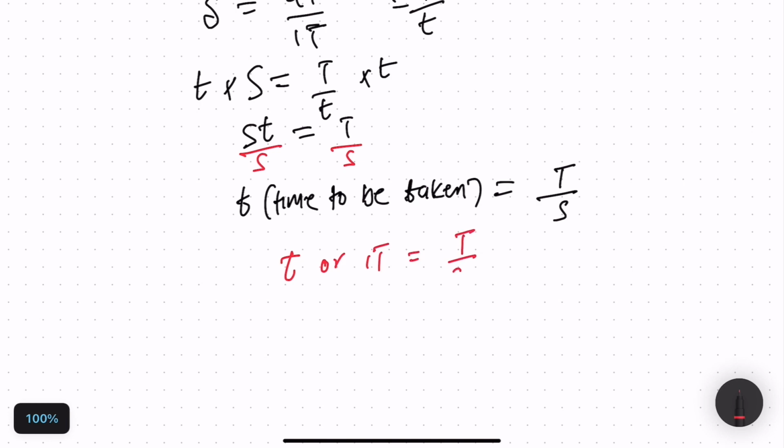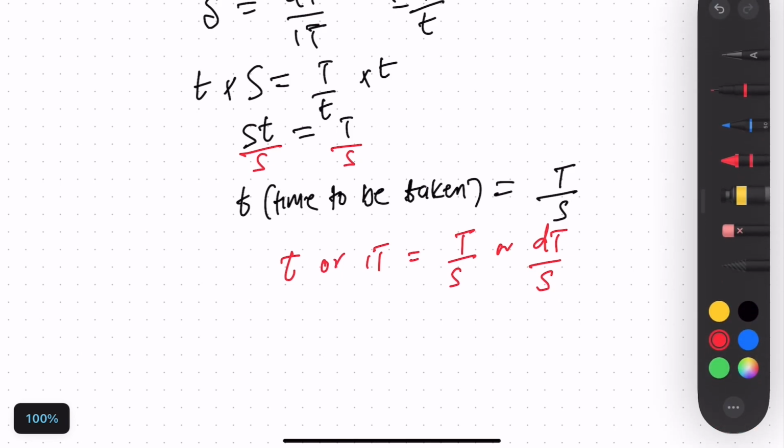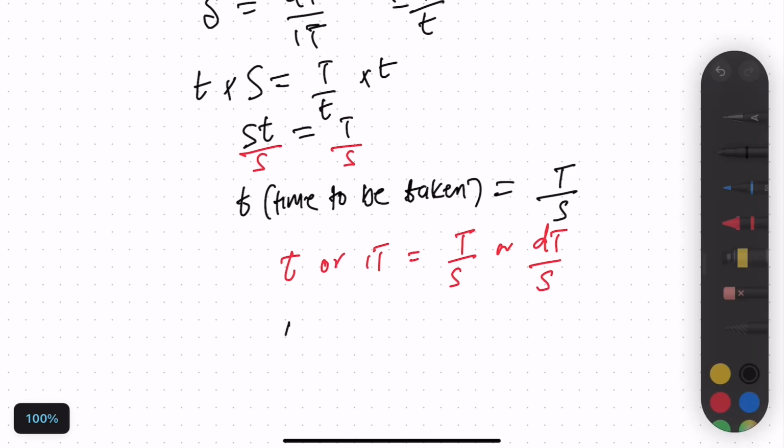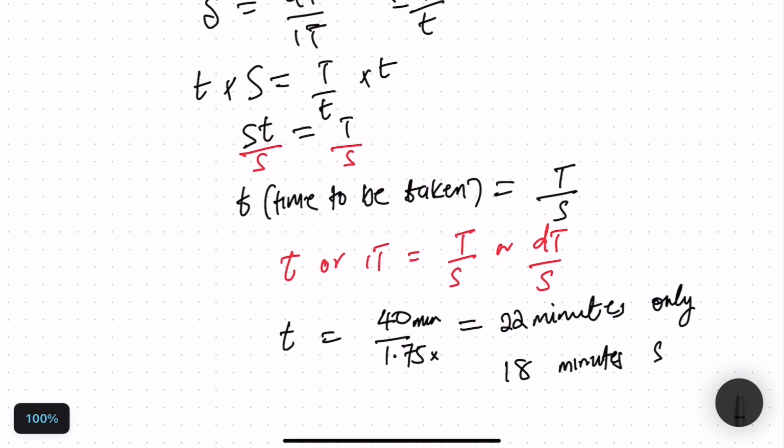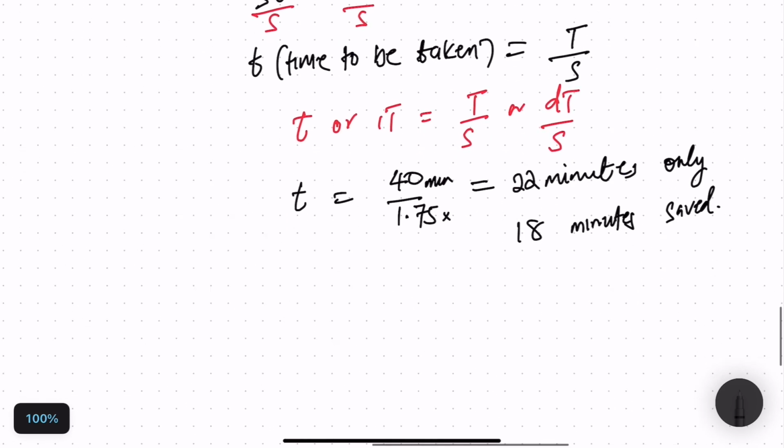So 40 minutes, which is the design time of the video, over the speed at which we're going to play this video. Now, if we divide 40 minutes by 1.75, how many minutes is this going to take us? It's going to take us 22 minutes instead of 40 minutes. So we are basically saving ourselves 18 minutes when we watch this material at the faster speed.